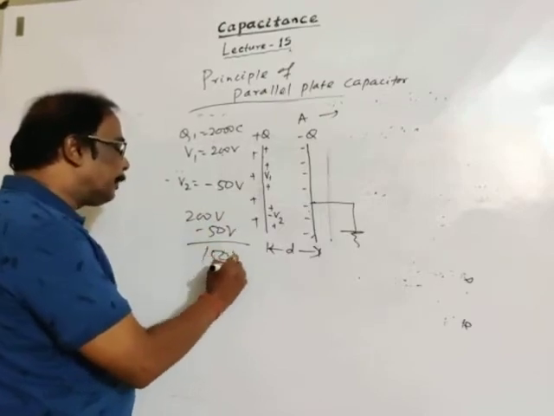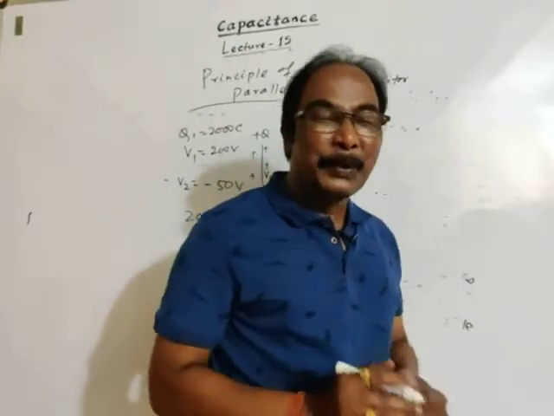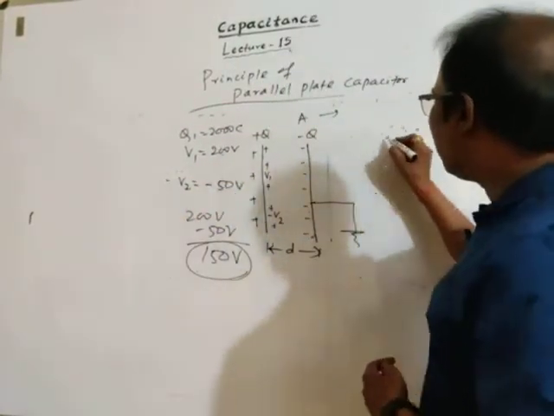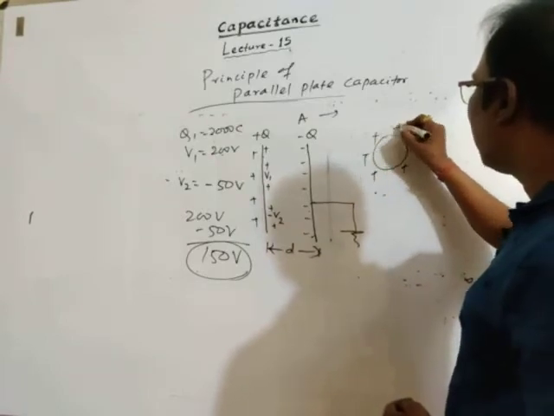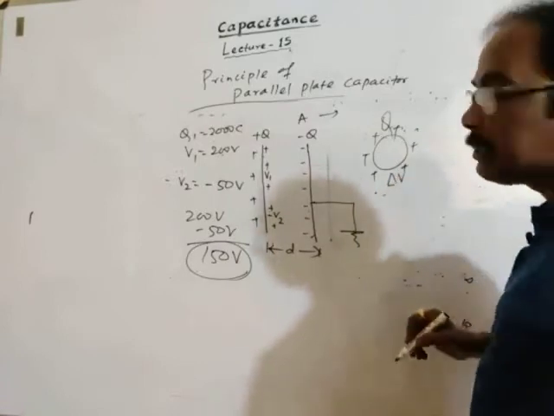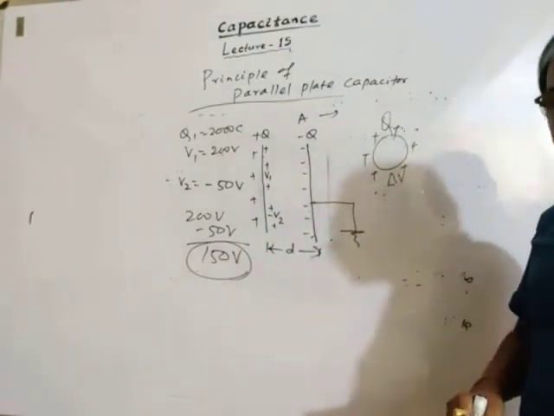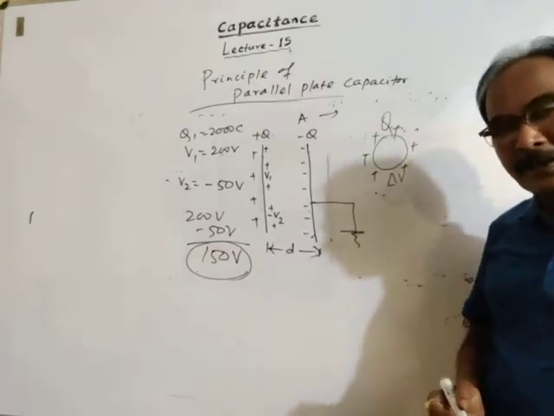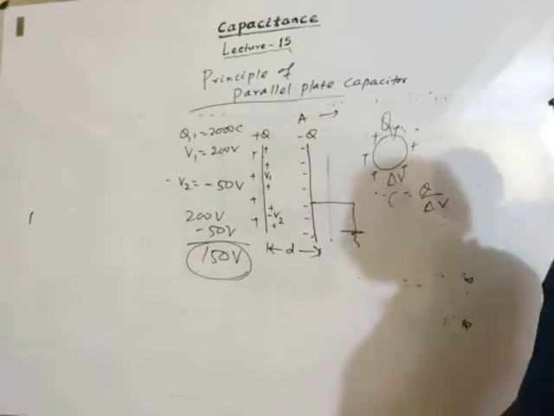Resulting potential becomes 150 volt. This is the concept. Suppose this is a conductor, and charge is given to the conductor. Let the charge be Q, and the potential difference be V: initial potential 0, final potential V. Then its capacitance is Q by delta V.